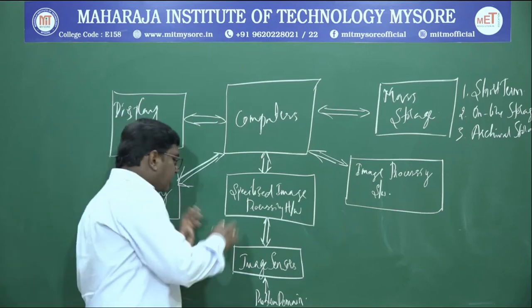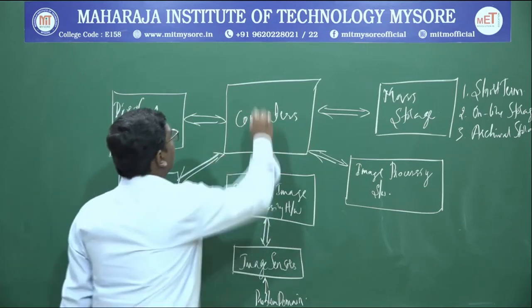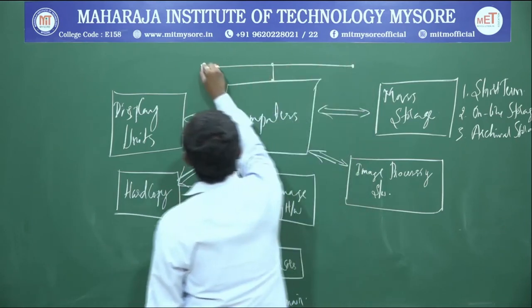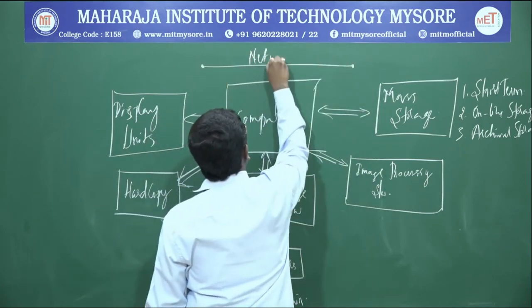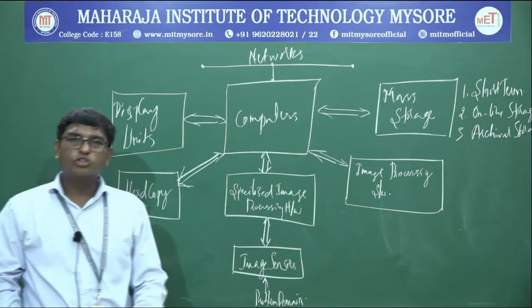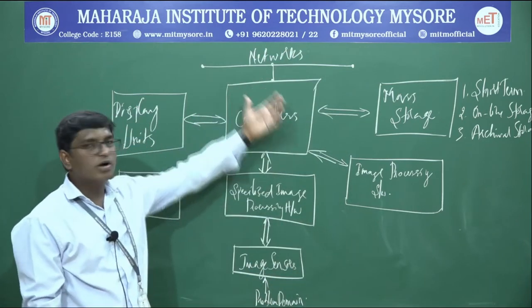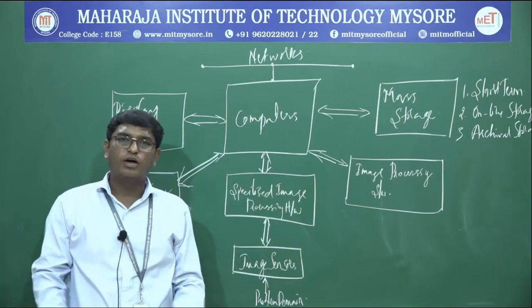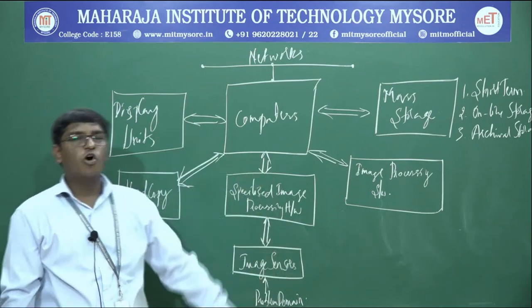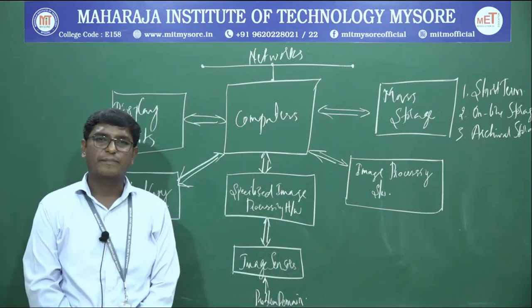This entire part is connected to the computers, and this computer is connected to a system called networks. With the growth of broadband technologies, networks have been rising to a very good level. So these are the components of digital image processing.